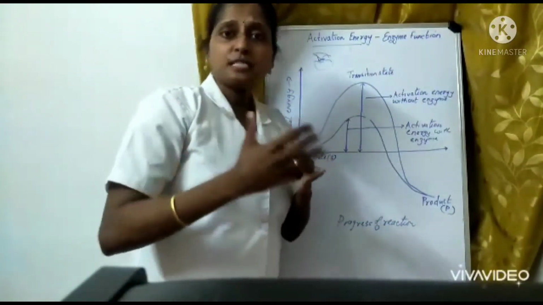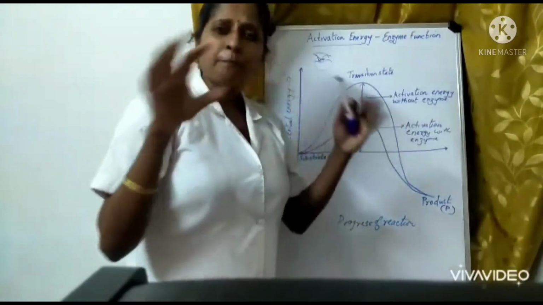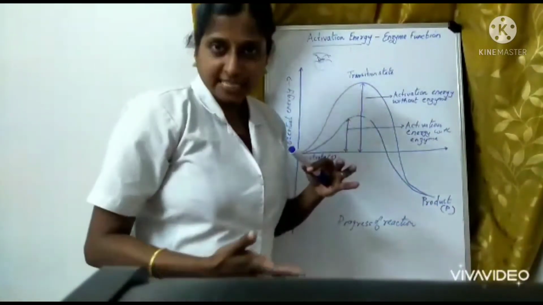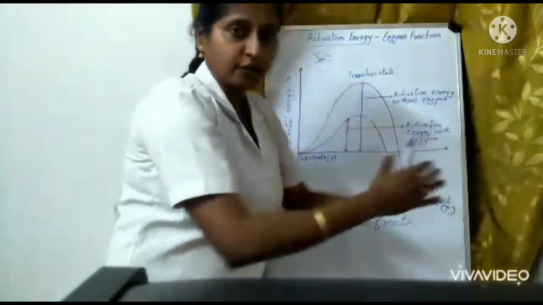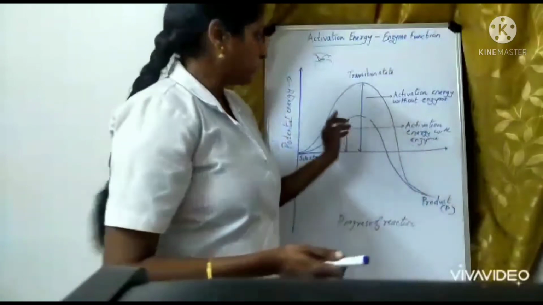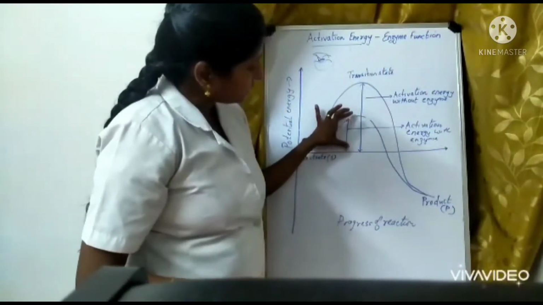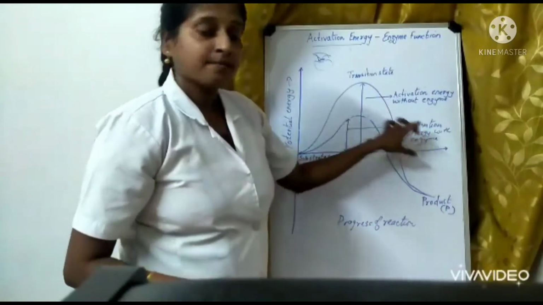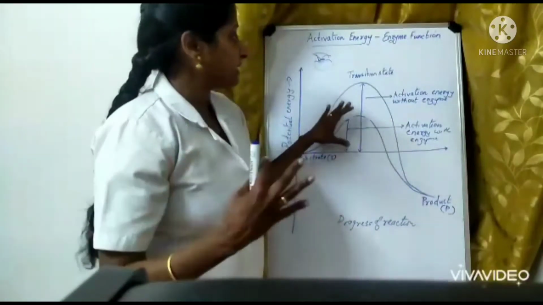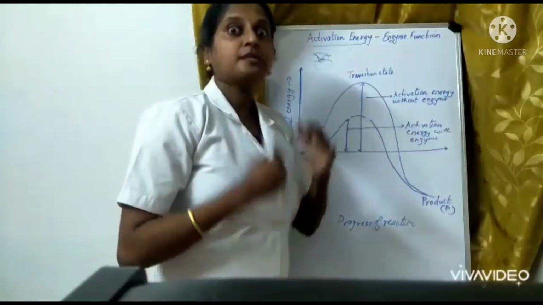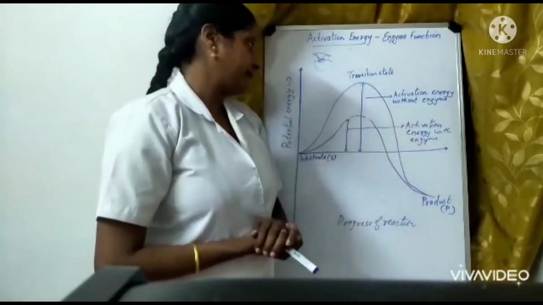And what does this binding energy do? This binding energy helps in breaking down the bonds between them very easily, and thereafter they do not cross the big hill. Immediately you can find they can quickly release the product. So when the enzyme is present, the activation energy which is needed is less. So the activation energy with the presence of enzyme is very less, but without the presence of enzyme, it is much higher.